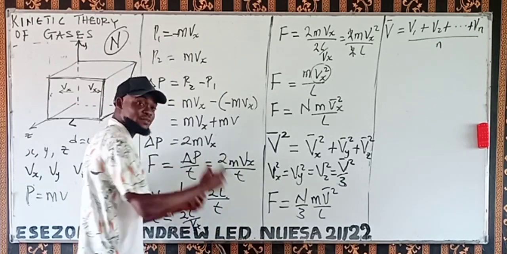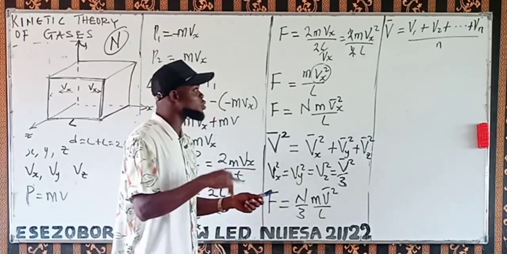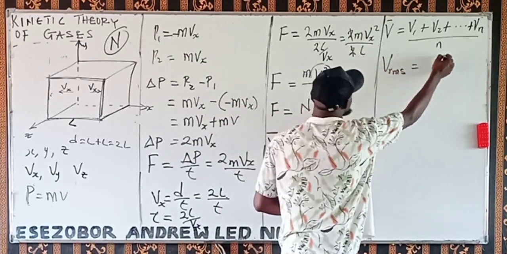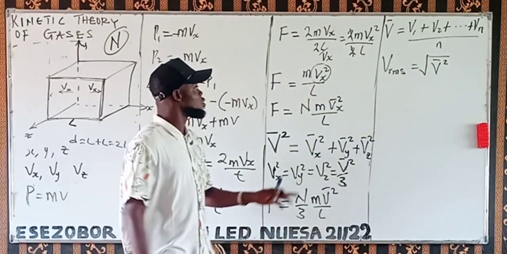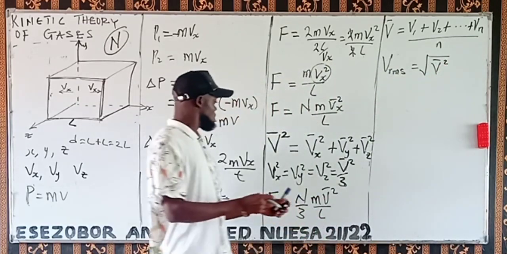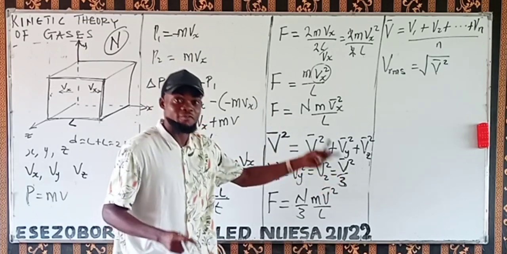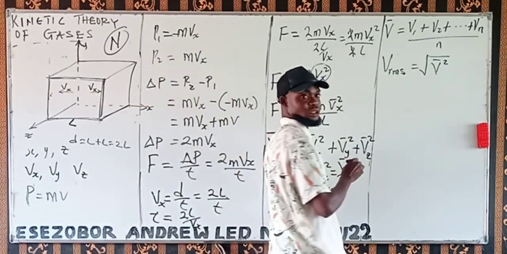Remember in statistics, average and mean are the same. Then there's another thing, root mean squared. It's when you square the mean velocity, so you take the root of this mean squared velocity. That's what we call it. Then we now have what we call the root of the mean squared velocity, so we call it root mean squared velocity.